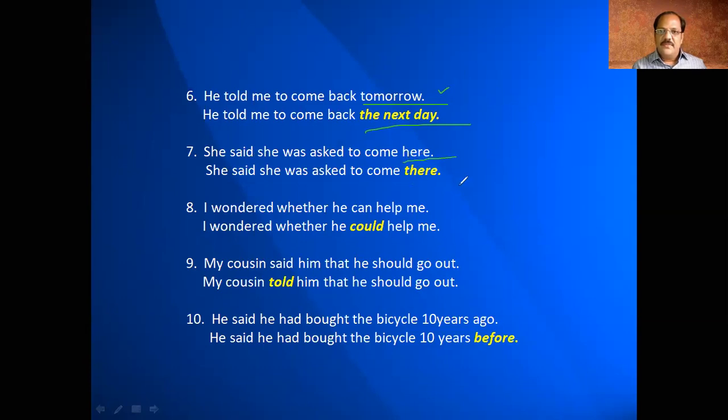Here becomes there. Then, I wondered whether he can help me. I wondered whether he could help me, because wondered is in the past tense, so we have to write could. My cousin said him that he should go out. Instead of said, we write told because we have a person here. He said he had brought the bicycle 10 years ago. As we are aware, ago should be converted into before. So that way, ago has changed into before. This way, corrections can also be done.